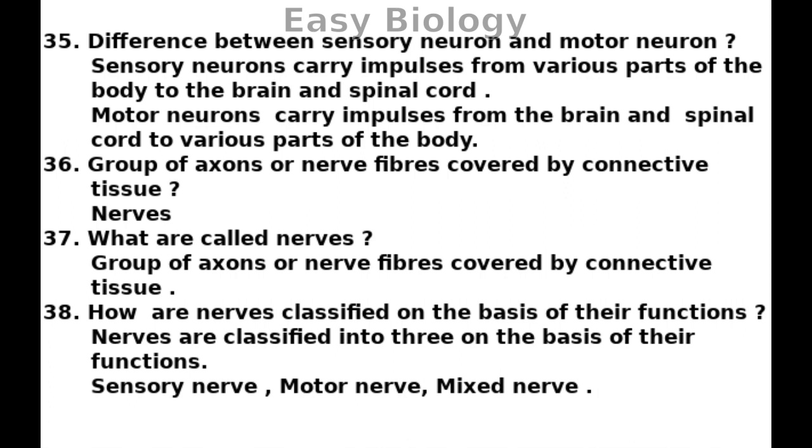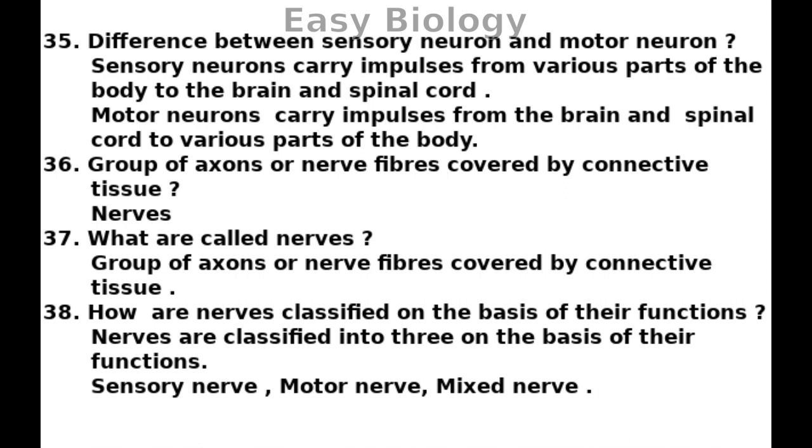Difference between sensory neuron and motor neuron. Sensory neurons carry impulses from various parts of the body to the brain and spinal cord. Motor neurons carry impulses from the brain and spinal cord to various parts of the body.